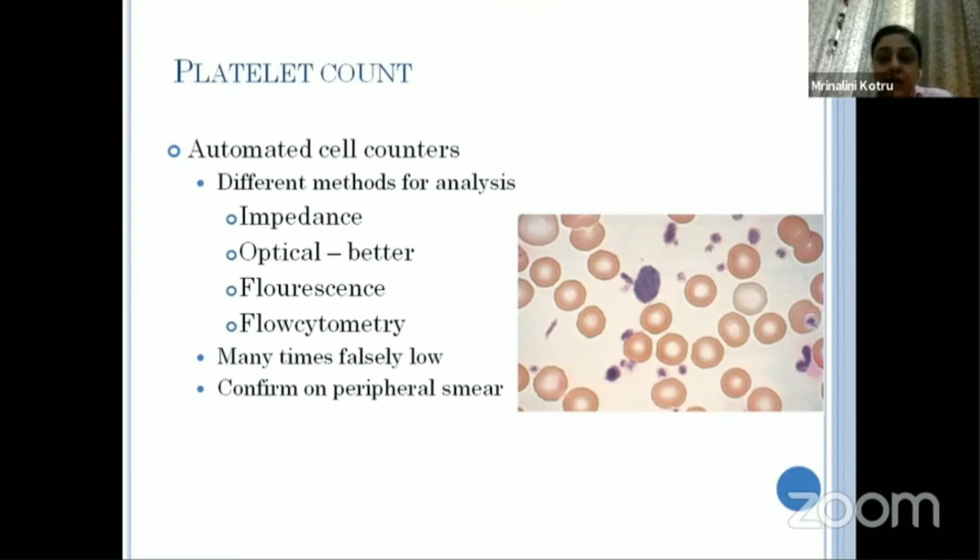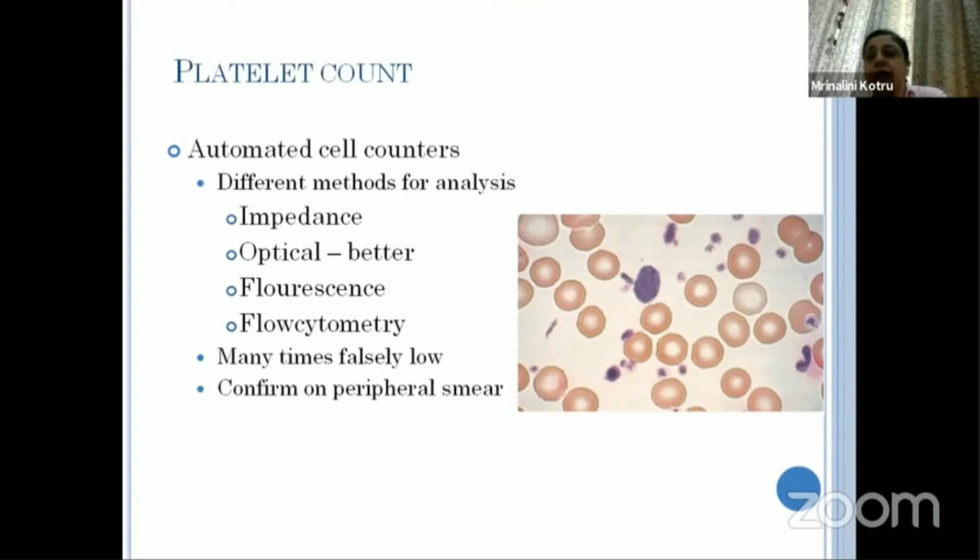As Dr. Handu said, there are various automated instruments which assess the platelet count, and optical platelet counts are better. But I must admit that many centers still don't have access to such sophisticated instruments.